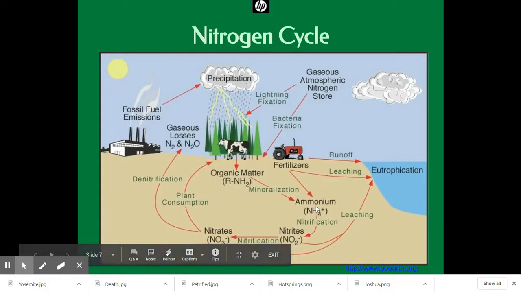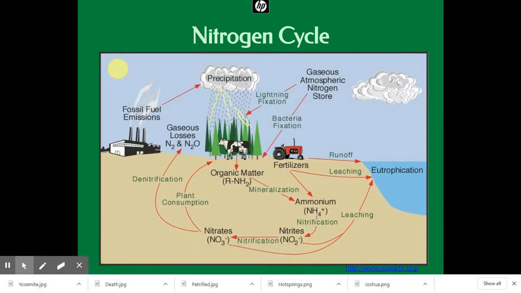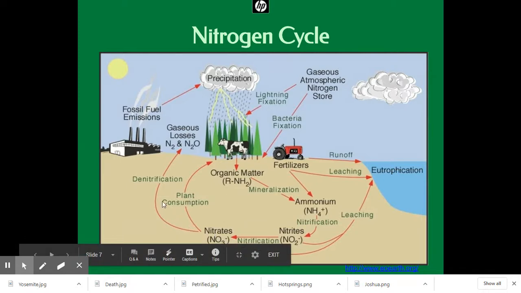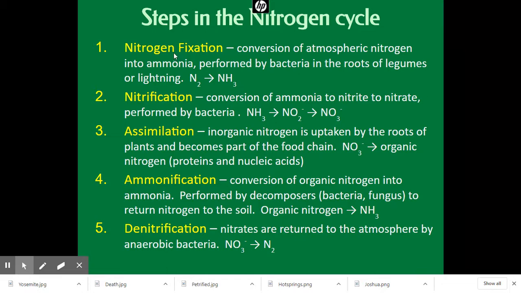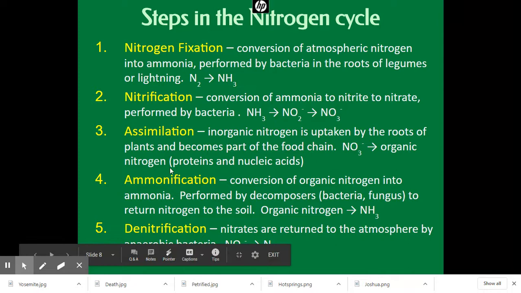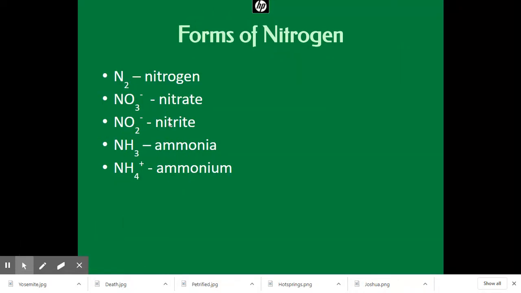From there, it can return to a nitrate form through nitrification and then return to organic matter through assimilation or through denitrification. Now, these are all essential. They must be memorized, the names, and they're very similar. Nitrogen fixation, nitrification. It sounds similar. Assimilation, ammonification, denitrification. But it requires practice, practice, practice, and these must be memorized as well.